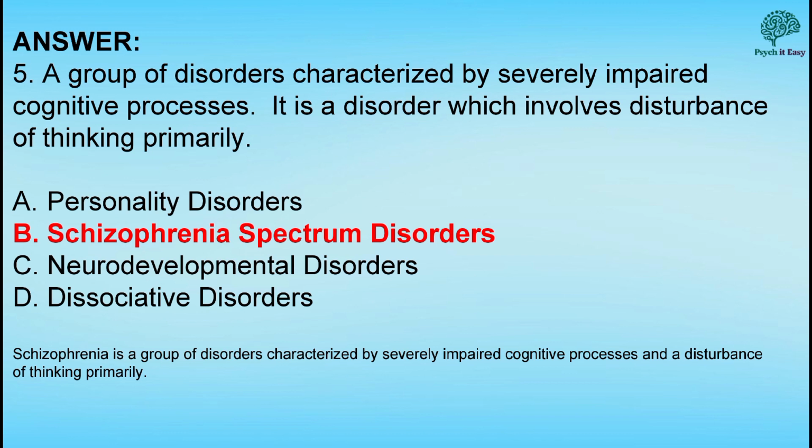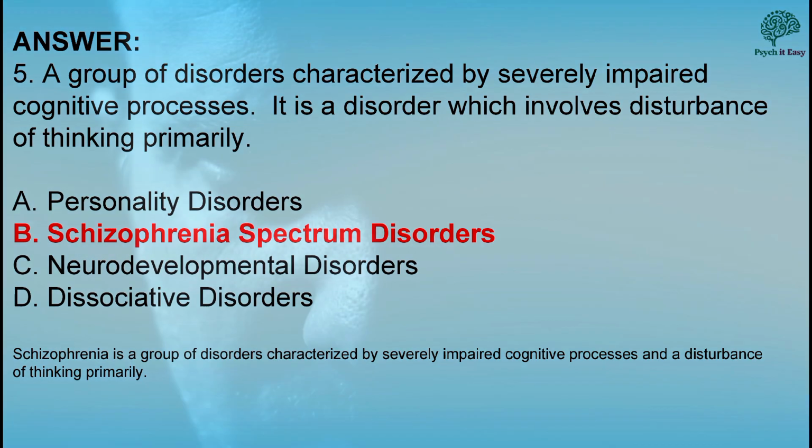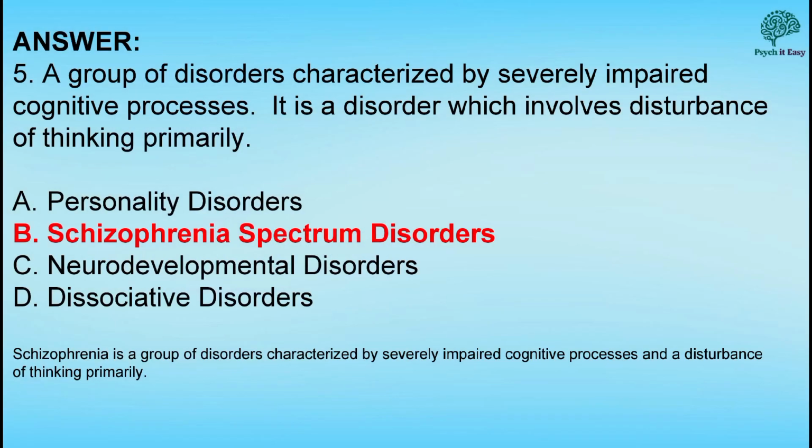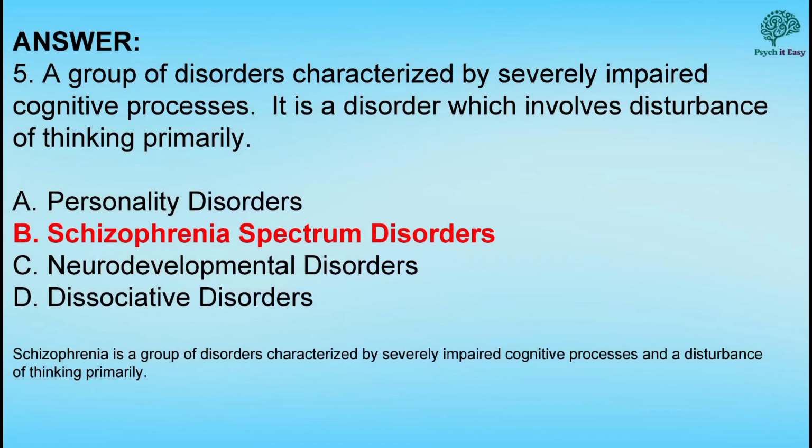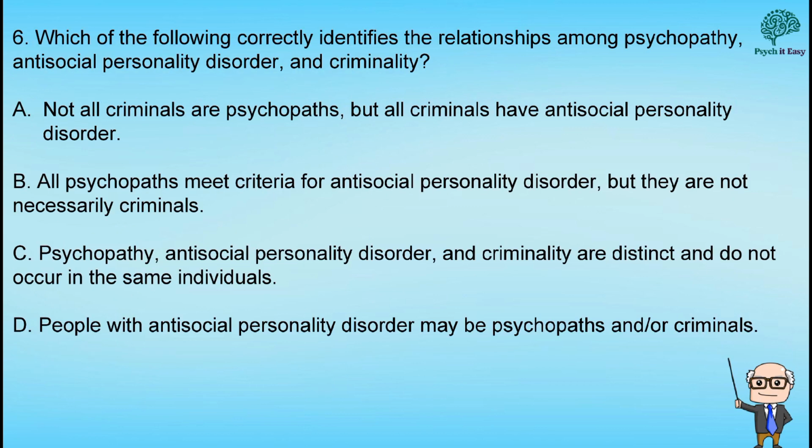Schizophrenia spectrum disorders are characterized by severely impaired cognitive processes, disturbances in thinking, perception, emotions, and behavior. While personality disorders, neurodevelopmental disorders, and dissociative disorders can also involve cognitive impairments, they are not primarily characterized by disturbances in thinking like hallucinations, delusion, and disorganized thinking, as seen in schizophrenia spectrum disorders.